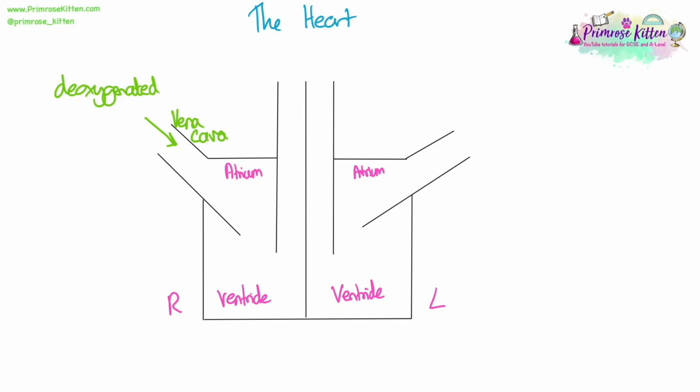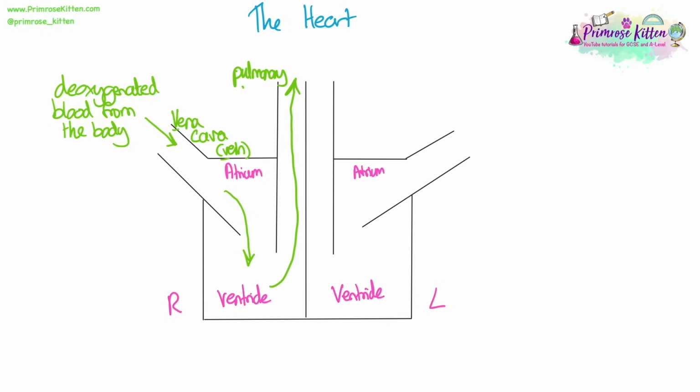The blood vessel that brings deoxygenated blood from the body to the heart is the vena cava. It is a vein. Once blood has entered the right atrium, it's going to flow down into the right ventricle, and the contraction of the right ventricle will push the blood up and out of the heart through the pulmonary artery. It is an artery because it's taking blood away from the heart, and it is taking blood to the lungs to be oxygenated.